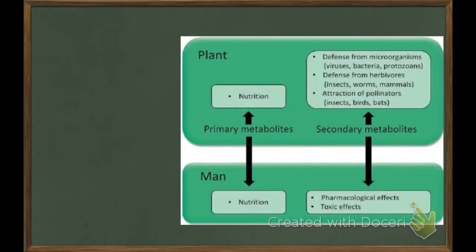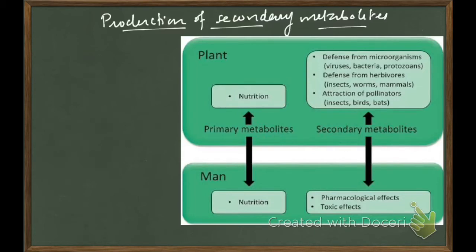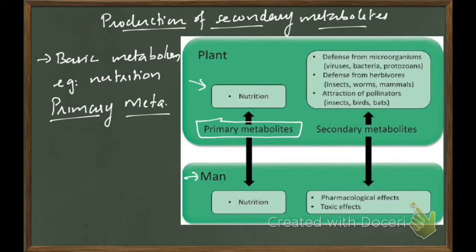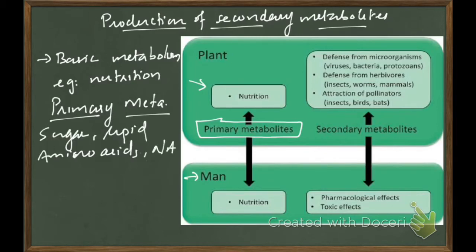Good morning, students. Production of secondary metabolites. We know plants produce thousands of sophisticated chemical molecules. These include the chemicals which are required for plants' basic metabolic process. Basic metabolism is like nutrition. We call it primary metabolism, essential for the organism to continue in its living condition, and the metabolites are known as primary metabolites. The chemicals or the metabolites in basic metabolic processes such as sugar, lipid, amino acids, nucleic acid, all are just like metabolites in human beings.